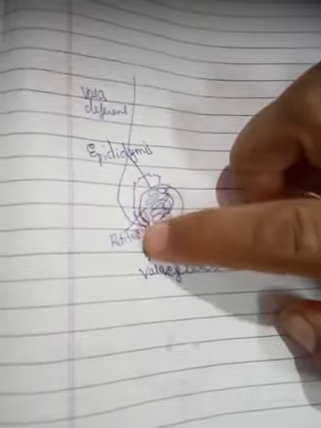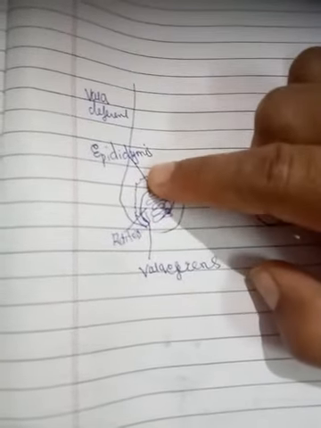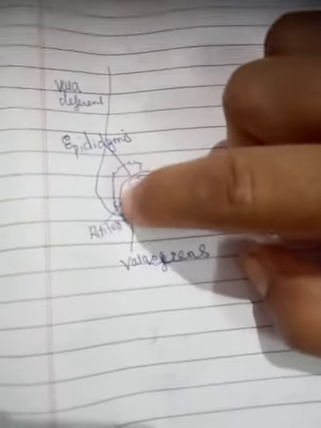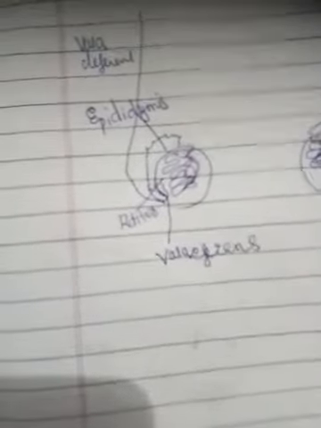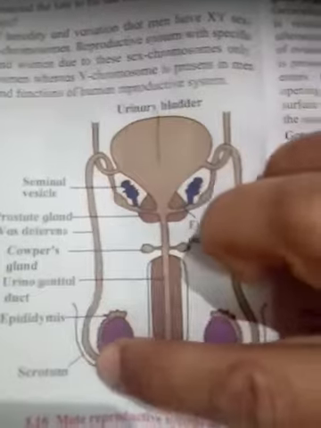Now from the rete testis, the sperms are located in the epididymis, where they mature somewhat, and through the epididymis they move outside through the route known as the vas deferens. Now you can observe the diagram, this tube-like structure which is emerging from the epididymis.